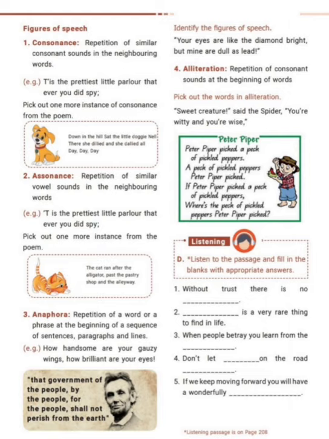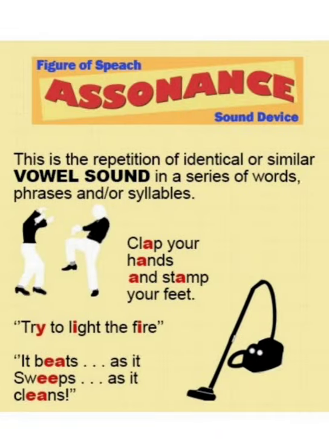So like this, assonance also takes place in any part of a word. But it should be vowel sound. That is the difference between consonance and assonance. Consonance is consonant sound. It could be any part of a word, beginning or middle or end. Similarly, assonance is also repetition of vowel sound. It could be the middle or at the end, anywhere, any part of a word. See, clear?